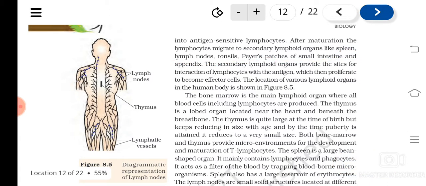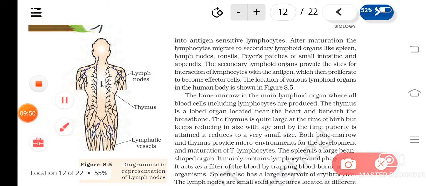These are the places where the encounter of antigens and the cells of the immune system happens. What are the secondary lymphoid organs present in our body?